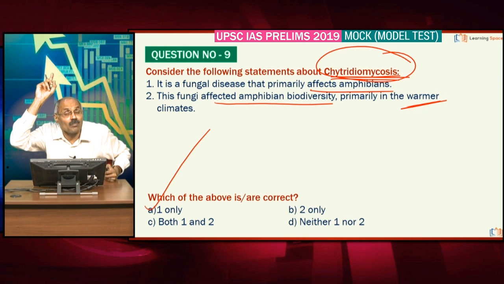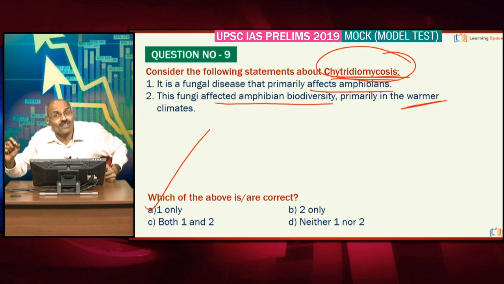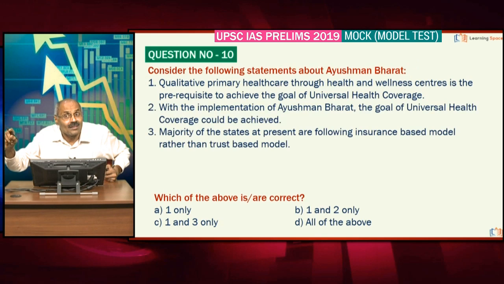And fall armyworm, that is threatening a number of crops in our country. Please don't forget, it is the maize pest, and it is affecting a number of other crops. Fall armyworm is threatening the globe, right? It came from North America and affected several countries in Africa, and now it is threatening a number of countries including India. It is affecting a number of other crops also, right?